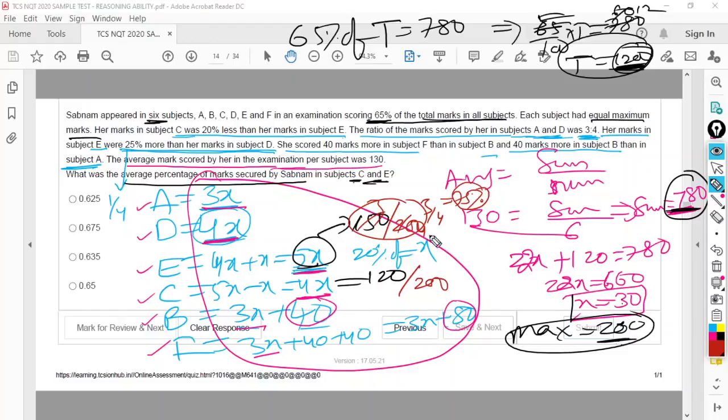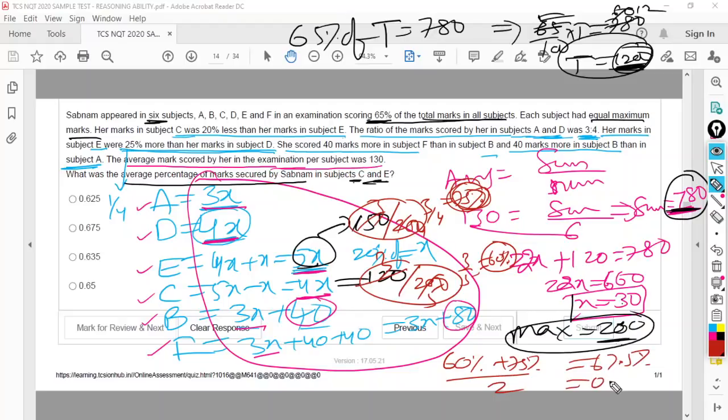In E 75%. In C, 120 out of 200. This is 120 by 200, 3 by 5, nothing but 60%. Now average of these two, in C is 60%, in E is 75%, average of these two is 67.5%, which is 0.675, that is option 2.